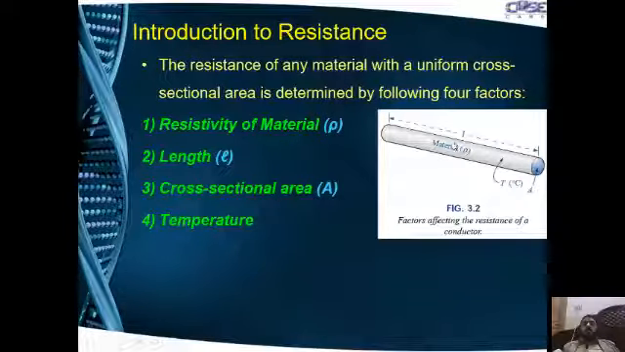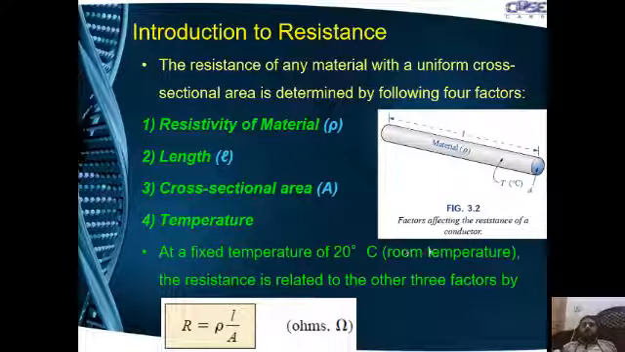At a specific temperature, the resistance is constant. However, if temperature changes, the resistance changes. Similarly, if the material is changed with the other parameters constant, the resistance will change. If length is changed, the resistance will change, and if cross-sectional area is varied, the resistance would be varied.